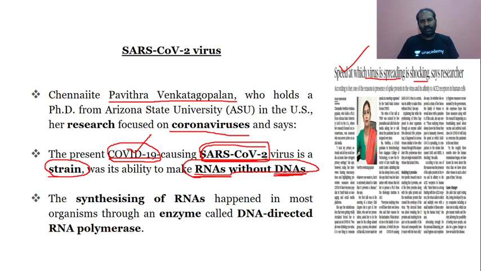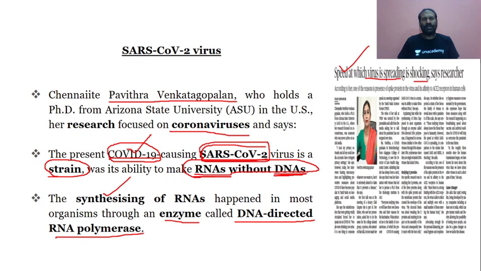without the DNA, that is deoxyribonucleic acid, which is part of each and every organism. But in this case, the virus SARS-CoV-2 has the ability to make RNA without the DNA. This is very important from the technical point of view if asked in the prelims examination. And the synthesizing of RNA happens in most organisms through an enzyme called DNA directed RNA polymerase.